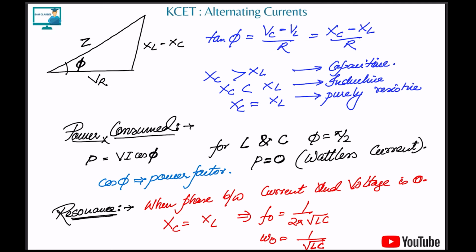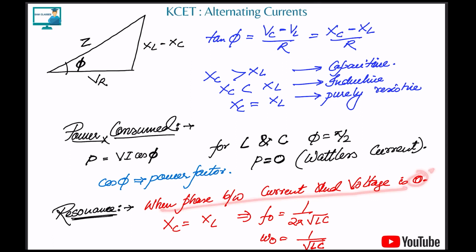Next, power consumed is P equal to VI cos phi. In case of inductor and capacitor, phi is equal to pi by 2. So in that case, power is 0. That we call wattless current. Current is there, but power consumed is 0. Clear? Everybody. Now what is resonance? The condition where we get the minimum impedance, minimum resistance. Clear? Resonance condition occurs when Xc is equal to XL, or the phase difference between current and voltage is 0.